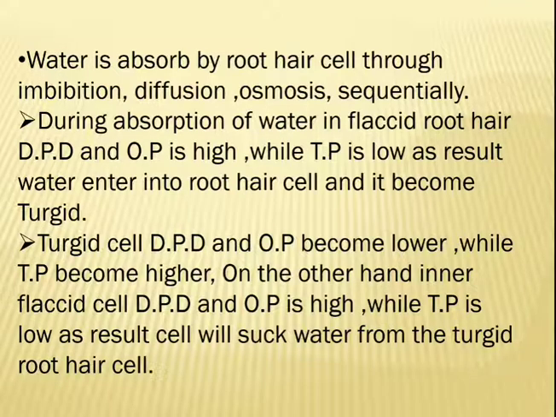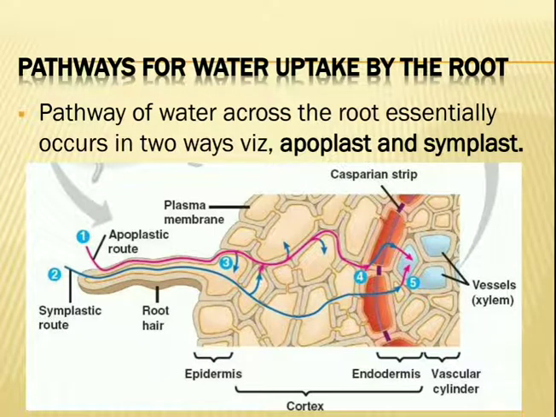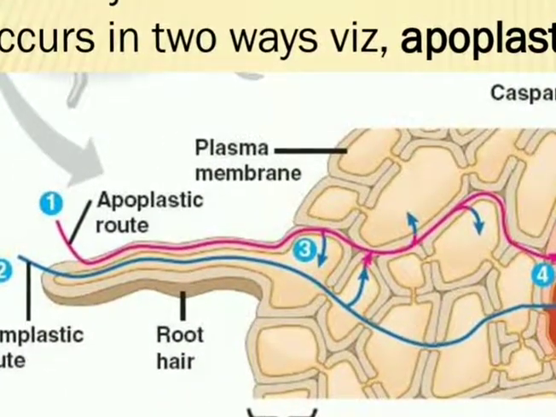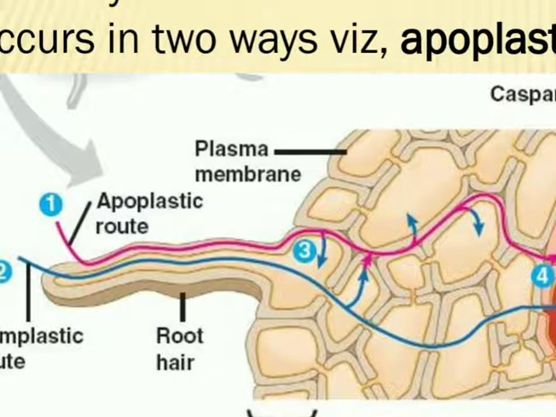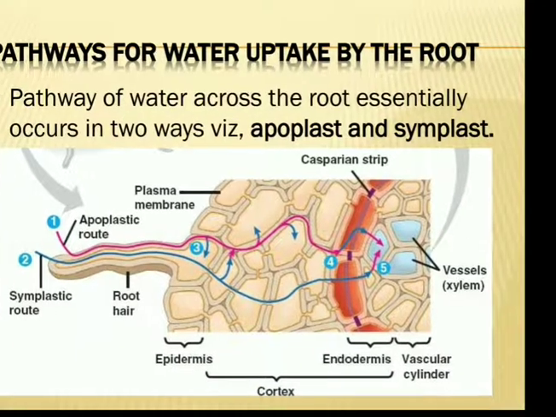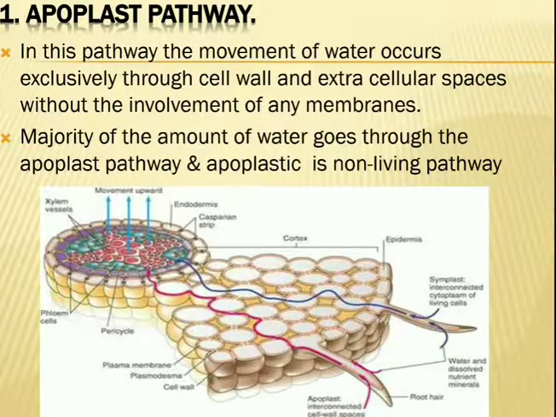So now E. Munch proposed two pathways, the apoplast pathway and the symplast pathway. The diagram shows the two pathways. The red line is the apoplastic route and the second one is the symplastic route. The first one is the apoplast pathway. The apoplast pathway is a non-living pathway. The movement of water occurs exclusively through the cell wall and extracellular space without involving any membrane.